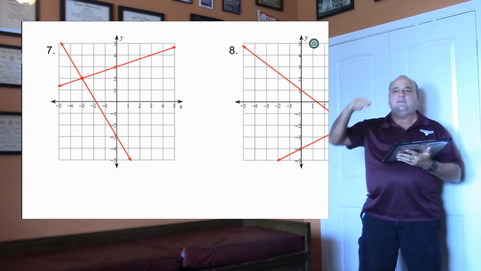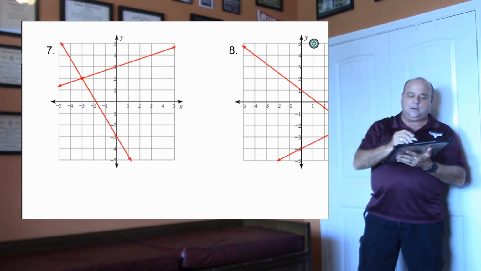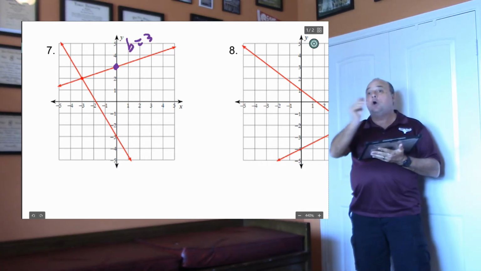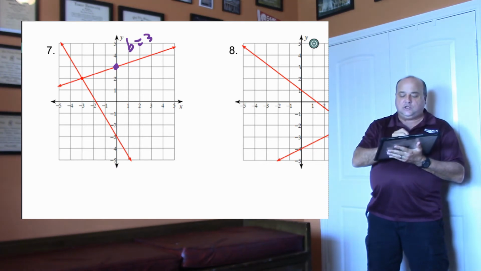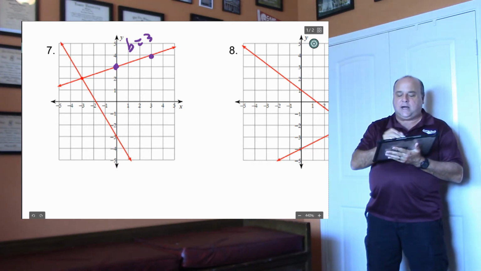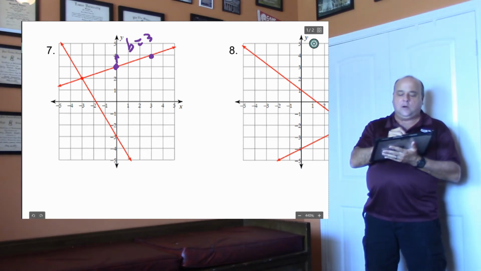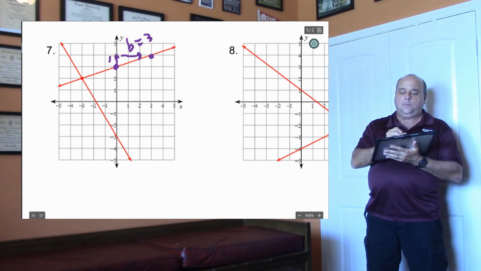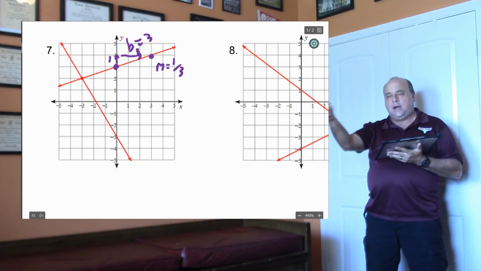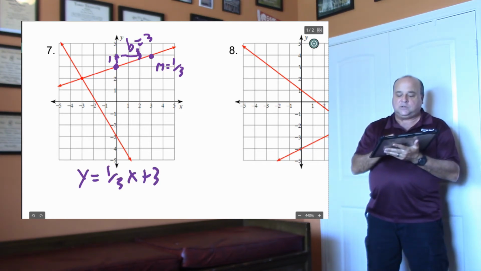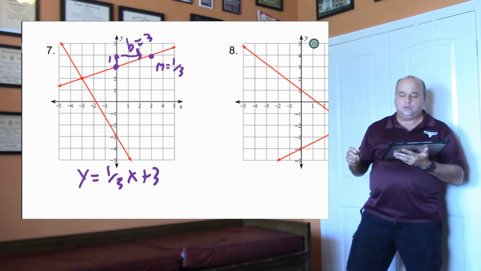On number 7, I usually do the top line and the bottom line. So we're going to do the top line. This top line crosses at 3, so write down b equals 3. Now let's go to the right and get the next dot. What am I doing to get from the left dot to the right dot? I'm going up and over, aren't I? I'm going up 1 over 3, so my m is going to be 1 over 3. Now write down your equation: y equals 1 over 3x plus 3. That's what that equation's equal to, right?